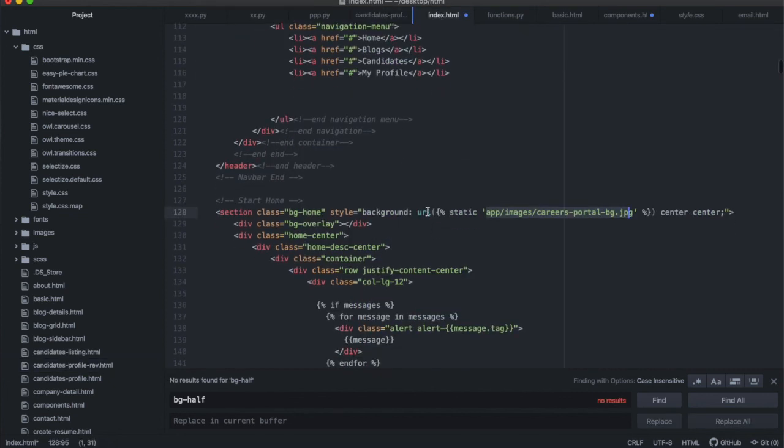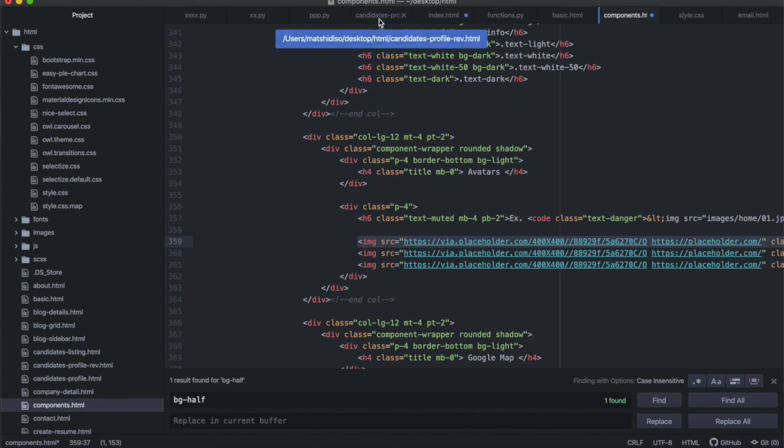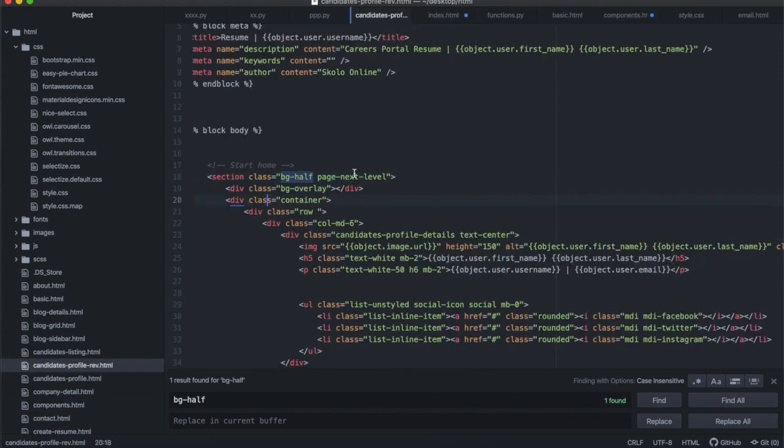So this arrangement is easy to just put in the static like that. But if you find yourself with a template that has an arrangement like this, for example, where you don't see the actual image itself inside of the HTML, you have to go into the CSS file, all right?